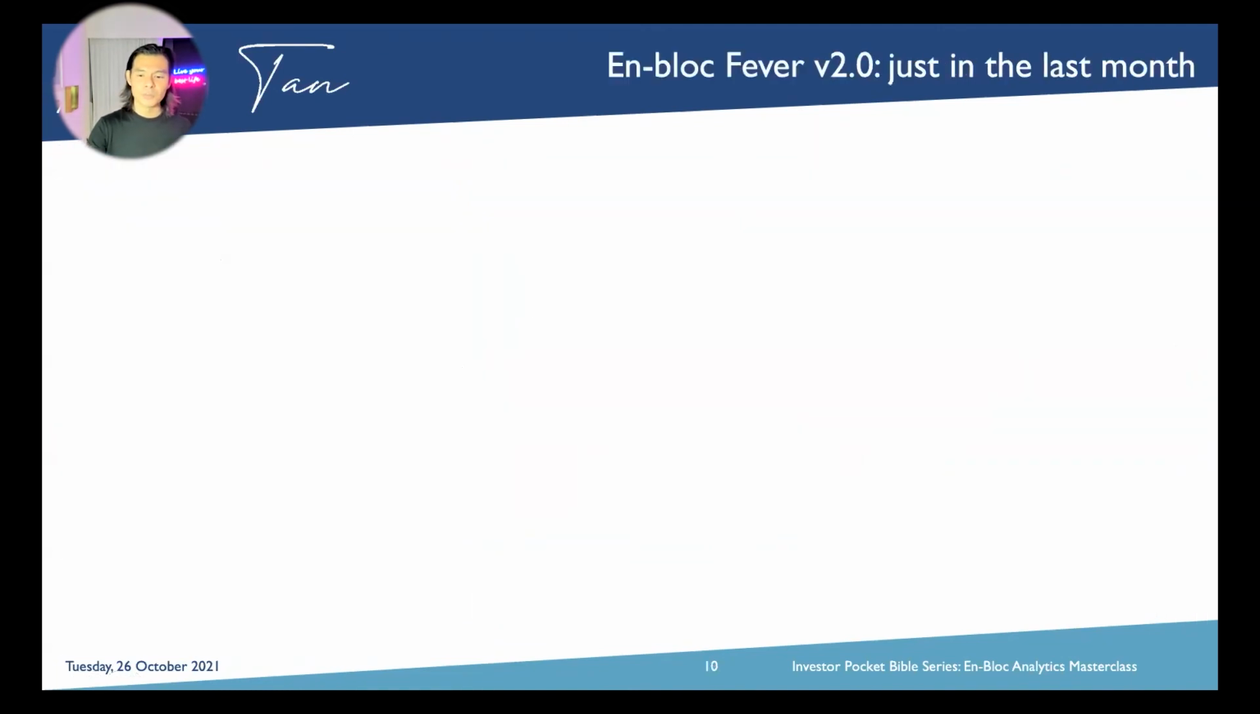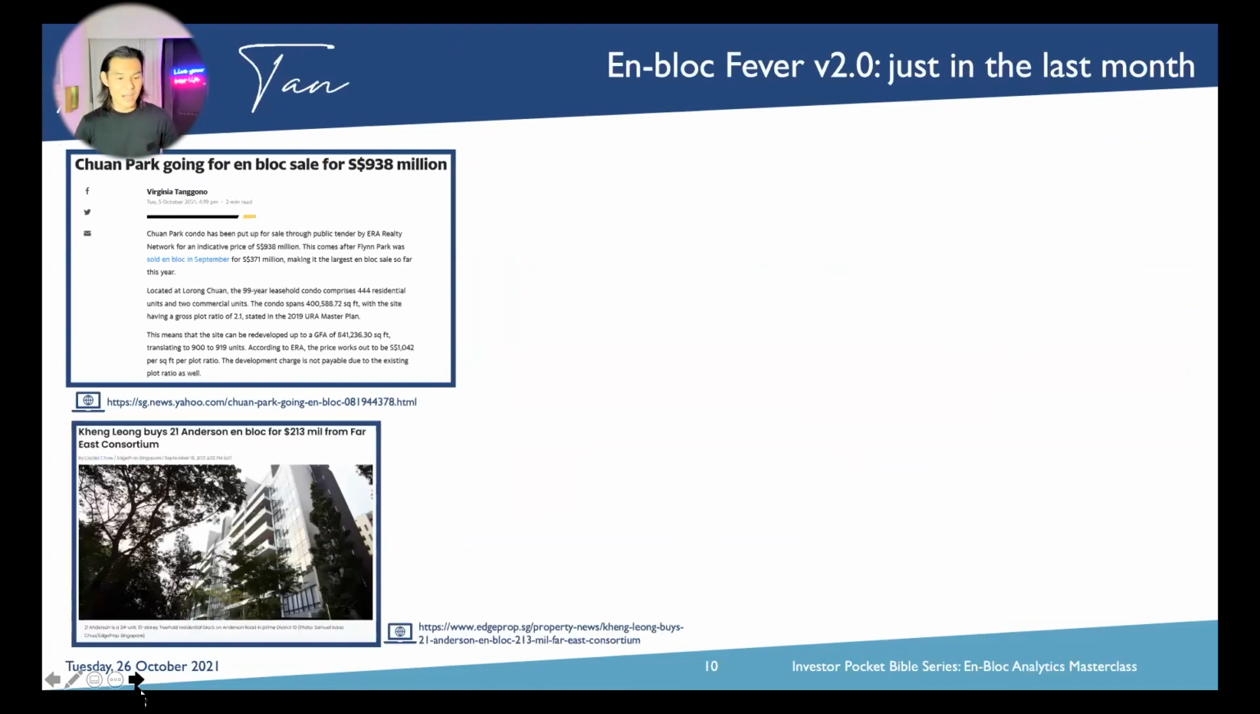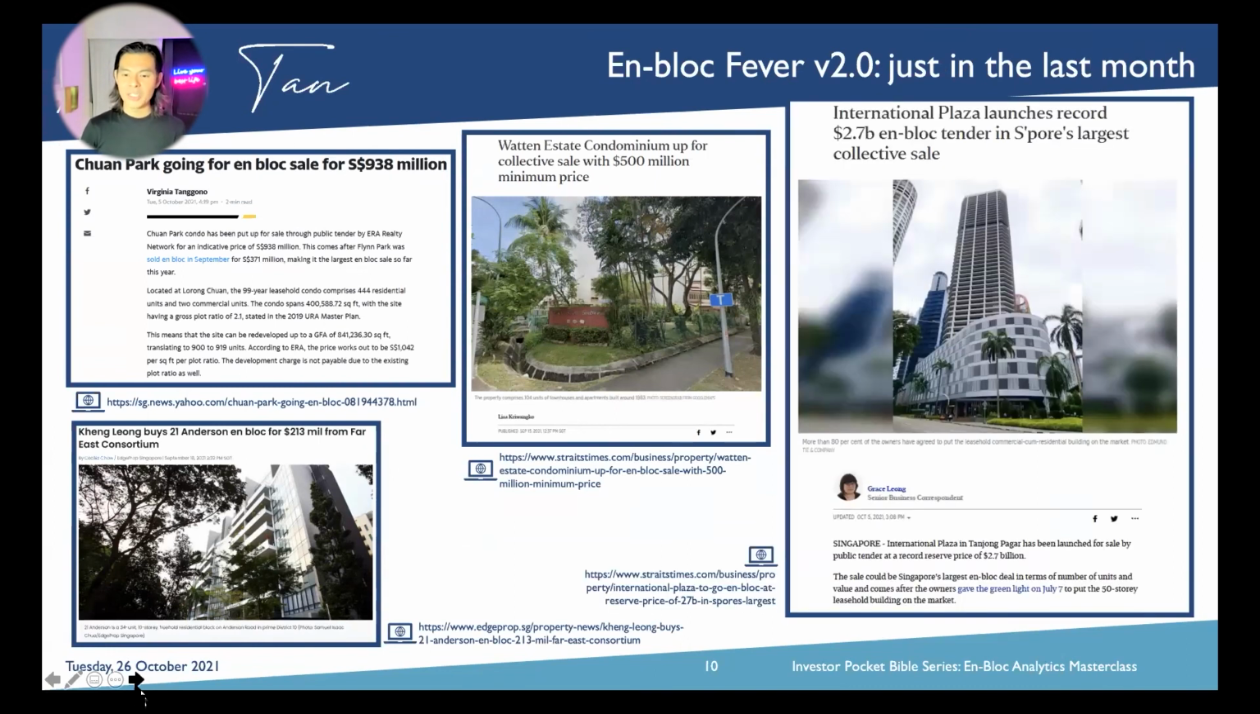Okay, so next thing we talk about is en-bloc version 2.0. Just in the last 1 month, what happened? All right, Chuan Park is going for an en-bloc sale for 938 million, and they already put it out in the market. They got 80% approval. We have King Leong buying a successful en-bloc of 21 Innocent for 213 million. A Far East consortium, because Far East is coming back as well. And then we also have Walton Estate Condominium up for collective sale with a 500 million minimum price bid. And also International Plaza launches the largest recorded en-bloc tender at 2.7 billion.